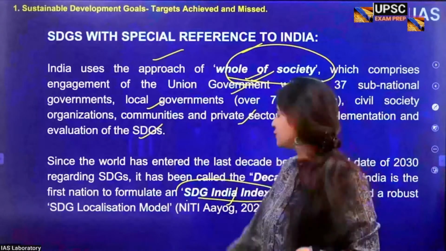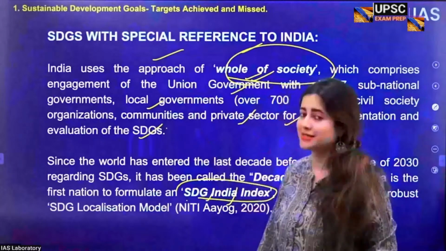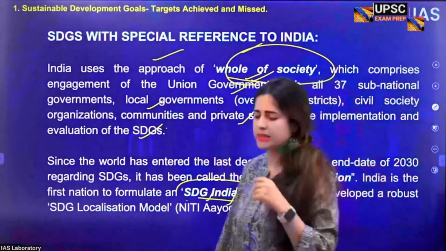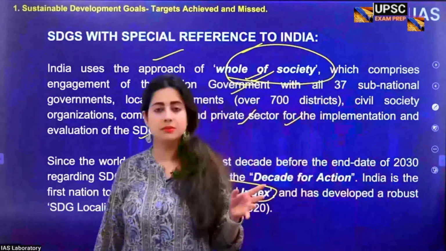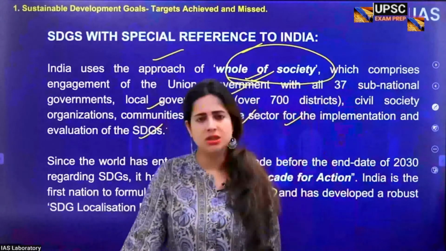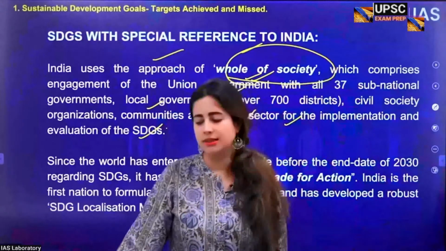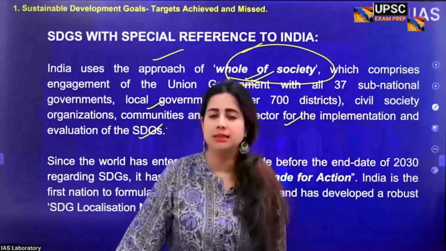And how successful are we? To measure that, India became one of the first countries to create the SDG India Index. Now, why is the government suddenly so obsessed with SDGs? All these years we were sleeping. Today, suddenly, everyone is talking about SDGs. What is happening? Are we achieving? Are we failing? Why is there such an obsession about SDGs suddenly? It's not a sudden obsession, there is a reason.